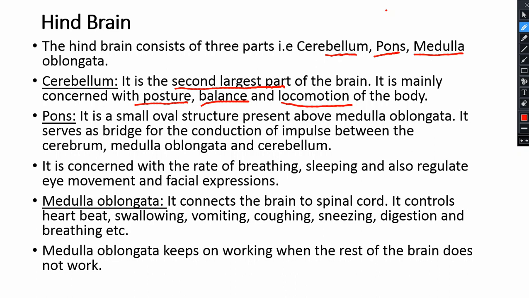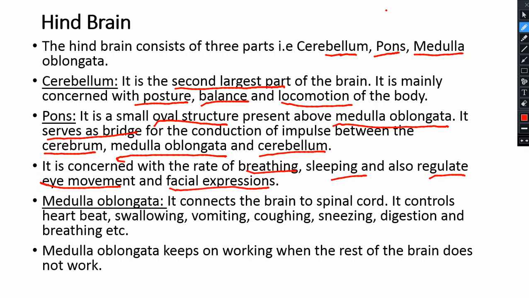Then the pons is an oval, round, slightly oval structure, present above the medulla oblongata. We will learn that in the diagram which will come next. It serves as a bridge for the conduction of impulses between the cerebrum, the cerebellum and the medulla oblongata. And it controls what? Breathing, sleeping, and it also regulates eye movement and facial expression.